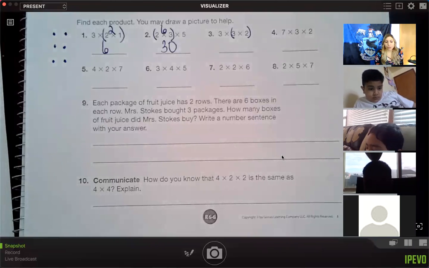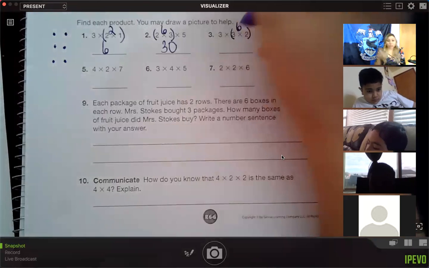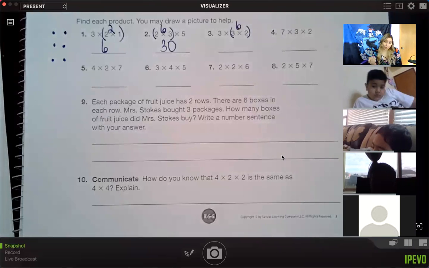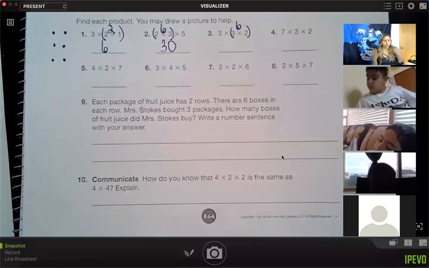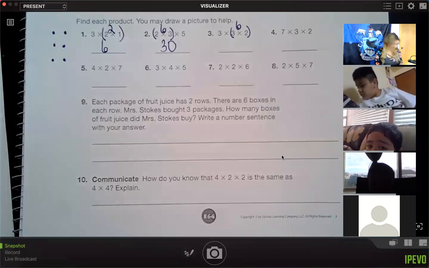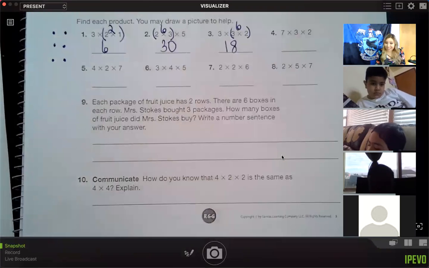All right. 3 times 2. We've done this so many times. 3 times 2 is 6, isn't it? Well, now I have 3 times 6. So I'm going to double 6 and add a group. Remember, double of 6 is 12. 12 and 6 more. Let's see, 12, 13, 14, 15, 16, 17, 18. 3 times 6 must be 18. See how fast that is?